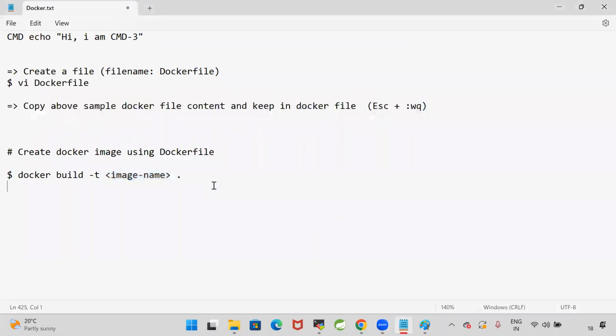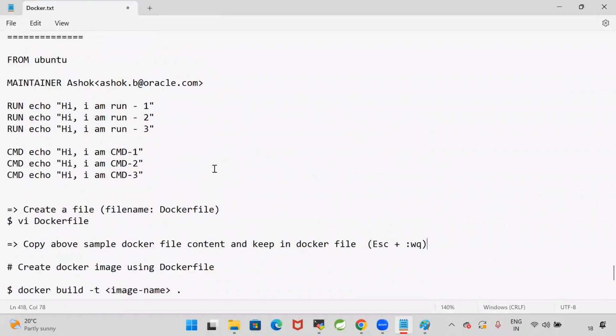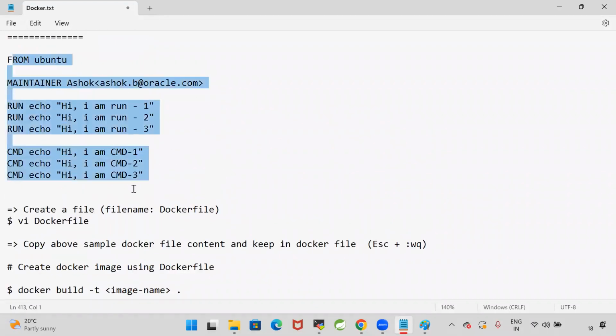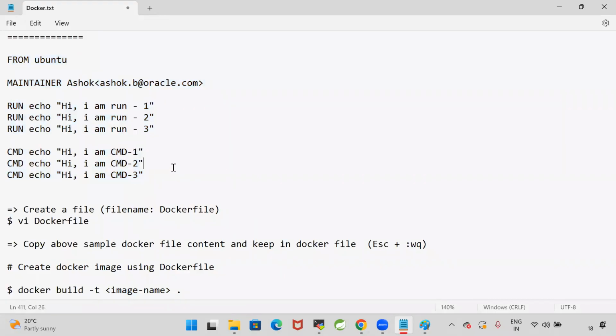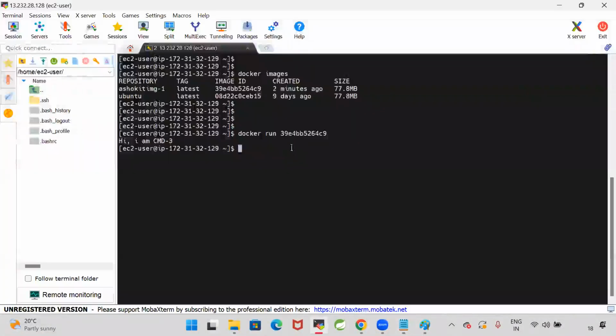Now you have clarity on how to write a Dockerfile. So we are going to write the Dockerfile for our applications. As of now, I'm not using any Java or writing any code. Just how to create a sample Dockerfile: when the RUN instruction will execute, when the CMD instruction will execute, what the base image is, how to build that Docker image, and how to run the Docker image.